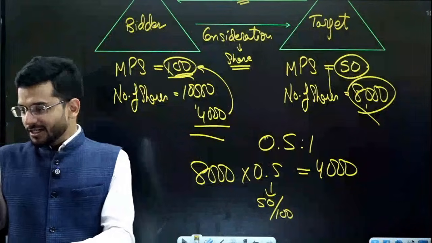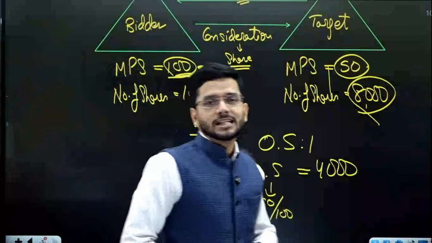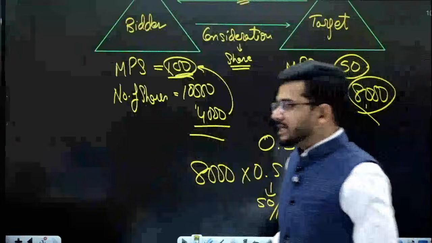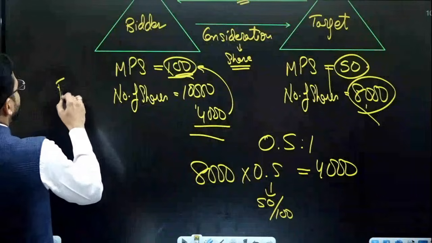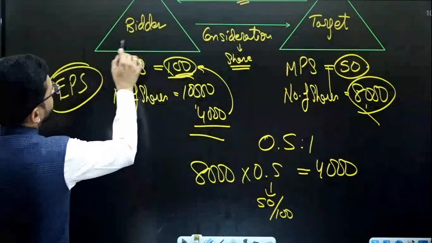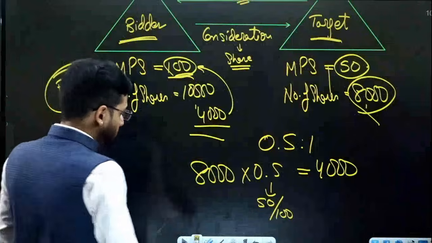Yes, very good. Swap ratio clear, sir, on the basis of MPS. Very good, perfect answer. Yes, so this is nothing but the swap ratio. Now, similarly, swap ratio can also be calculated using earnings per share. Whatever is the earning per share of the bidder company versus earning per share of the target company, using that also you can compute the swap ratio.